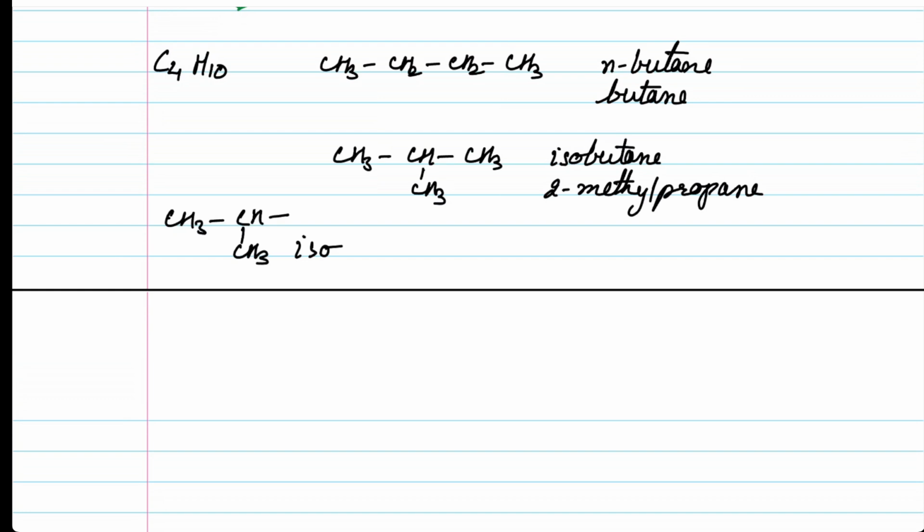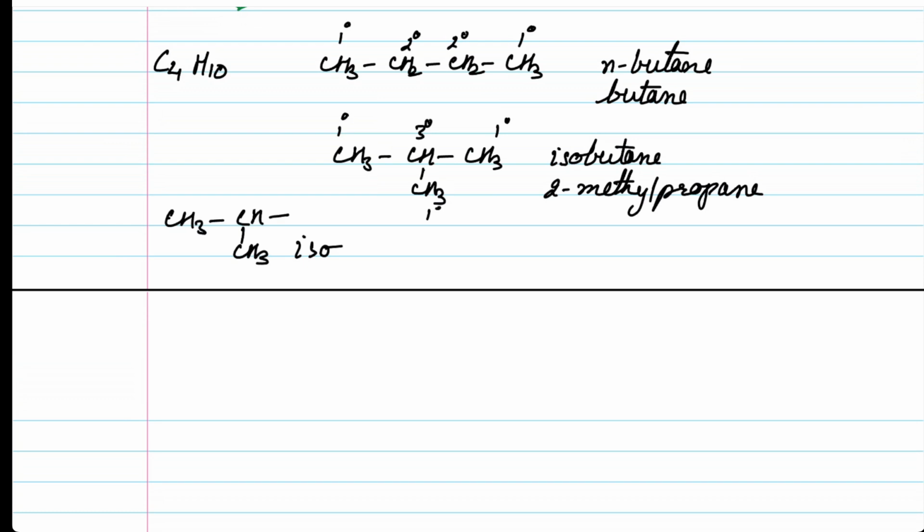Now, if we compare these two structures, in the first structure we have two primary carbons and two secondary carbons. But in the second structure, we have three primary carbons and one tertiary carbon. So these two structures differ in the linking of atoms.